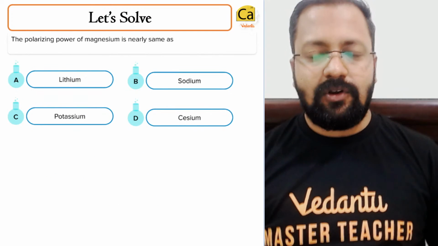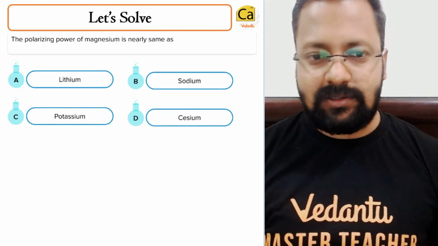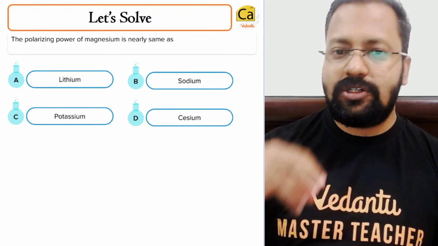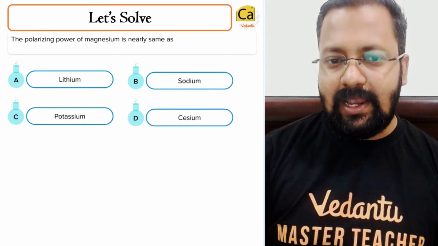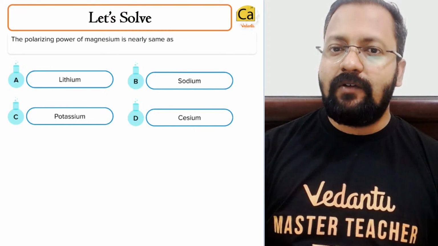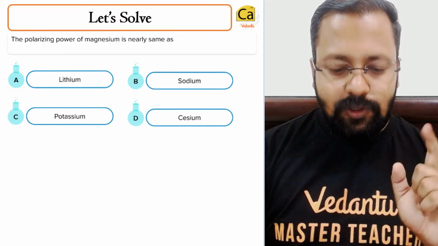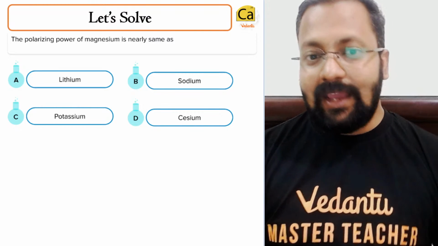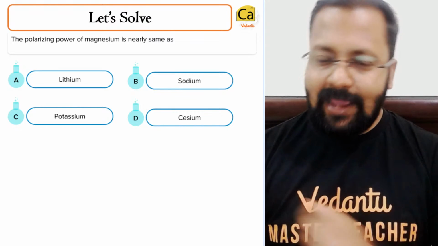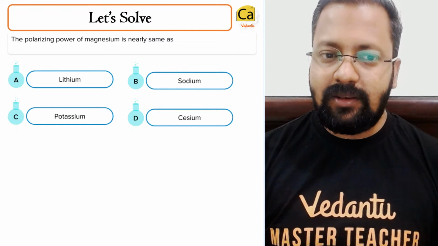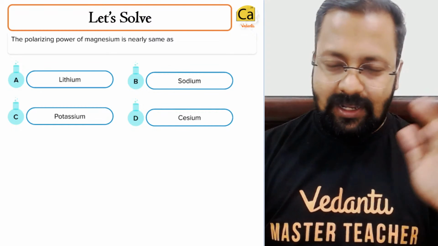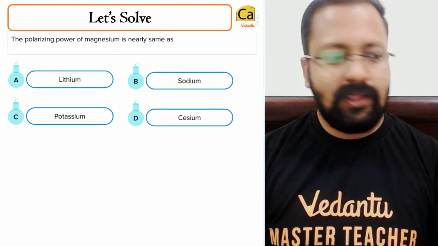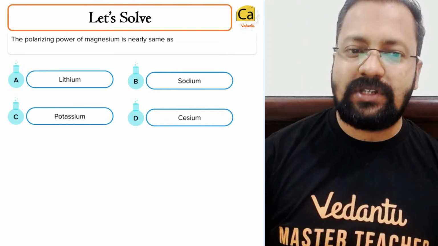The polarizing power of magnesium is nearly the same as which element? With which element among this group does the polarizing power of magnesium look similar? To answer this question, you have to remember a very important property known as diagonal relationship. Diagonal relationship is shown between an element present in the second period and an element present in the third period.